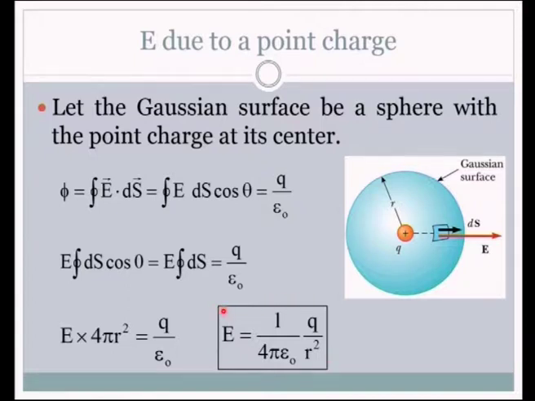This is a very familiar expression. So without doing much calculation, just by replacing the terms and properly writing the expression for area, by choosing the proper Gaussian surface, we are able to find the expression for electric field due to a point charge. It is a valid one. So Gauss law could be effectively used for finding the electric field.